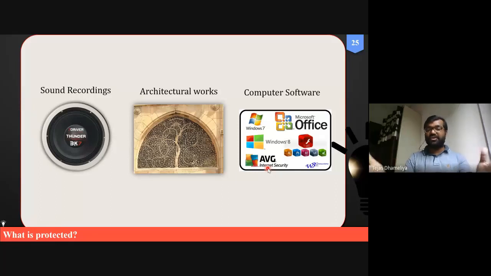All these are also covered under the copyrights. If something new has come from you today, and you do not take the copyrights of this thing, then another person may copy the same thing.